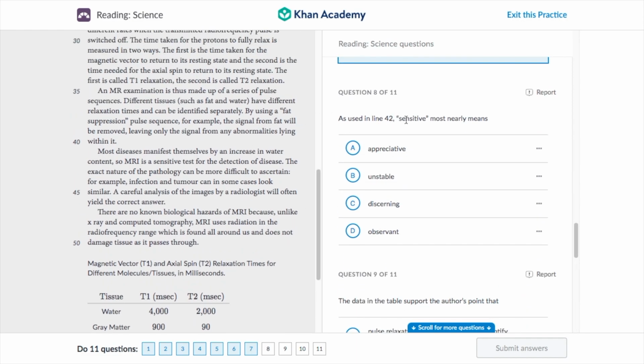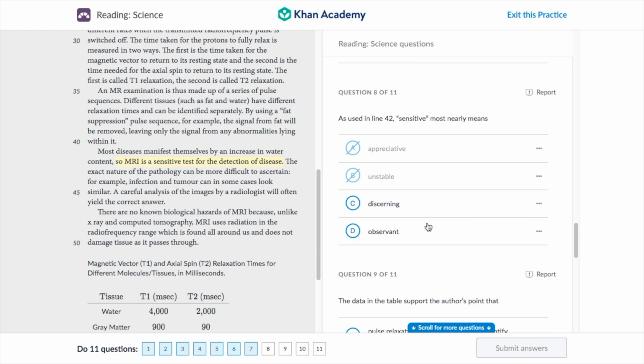As used in line 42, what does sensitive mean? So MRI is a sensitive test for the detection of disease. Let's just highlight this over here and look at our answer choices. Well, we know it doesn't mean appreciative. We're not thanking the test for the detection of diseases, and it's not unstable, or else that would not be a good result in the end.